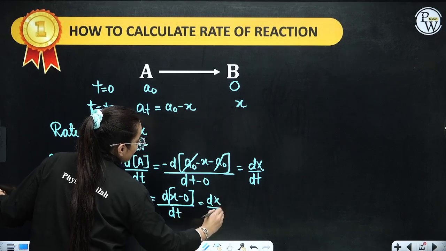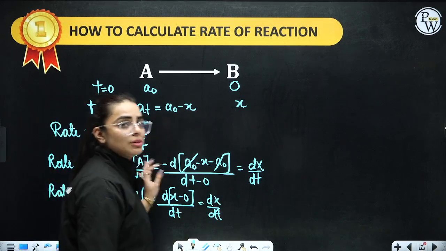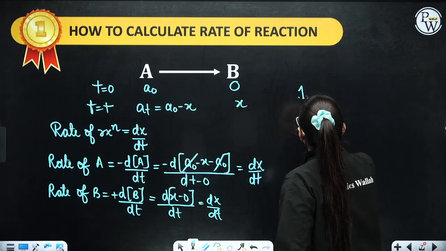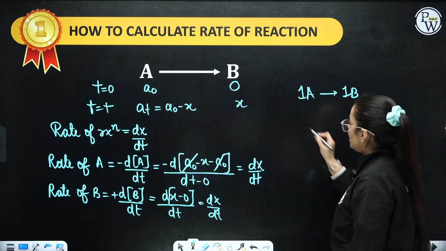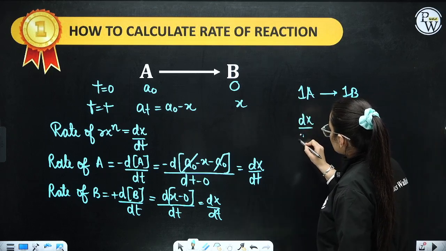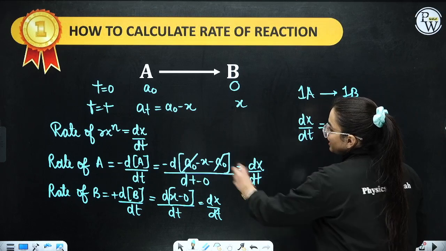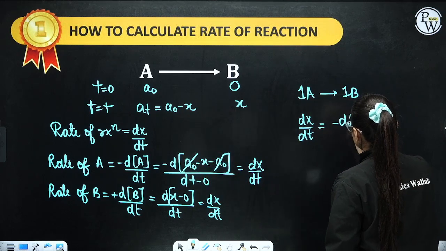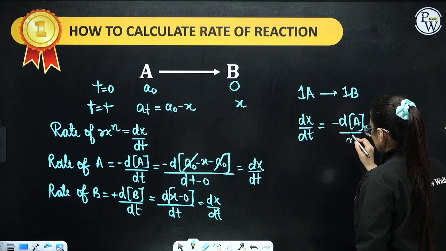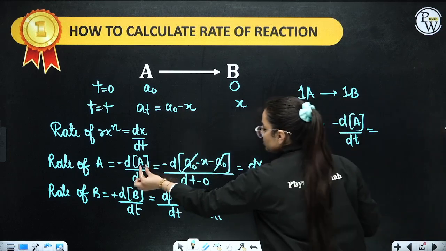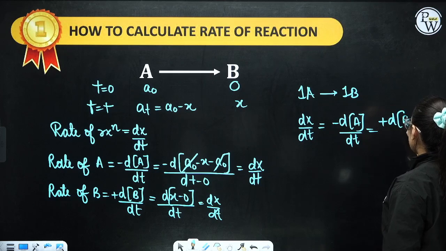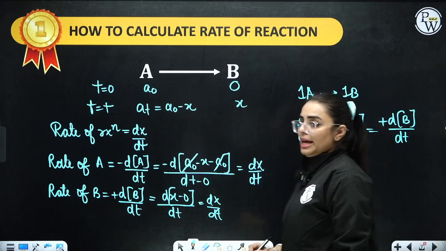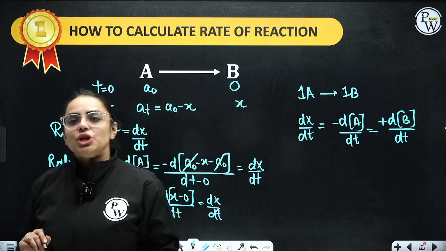Now if I am giving you a reaction in which 1A gives 1B, at that spot of time the rate of reaction, that is dx by dt, is equivalent to minus dA by dt. As you can clearly observe, this is equivalent to this, and it is also equivalent to plus dB by dt. So this is how you calculate for the reaction 1A gives 1B. And when the numbers get changed, let's observe it.